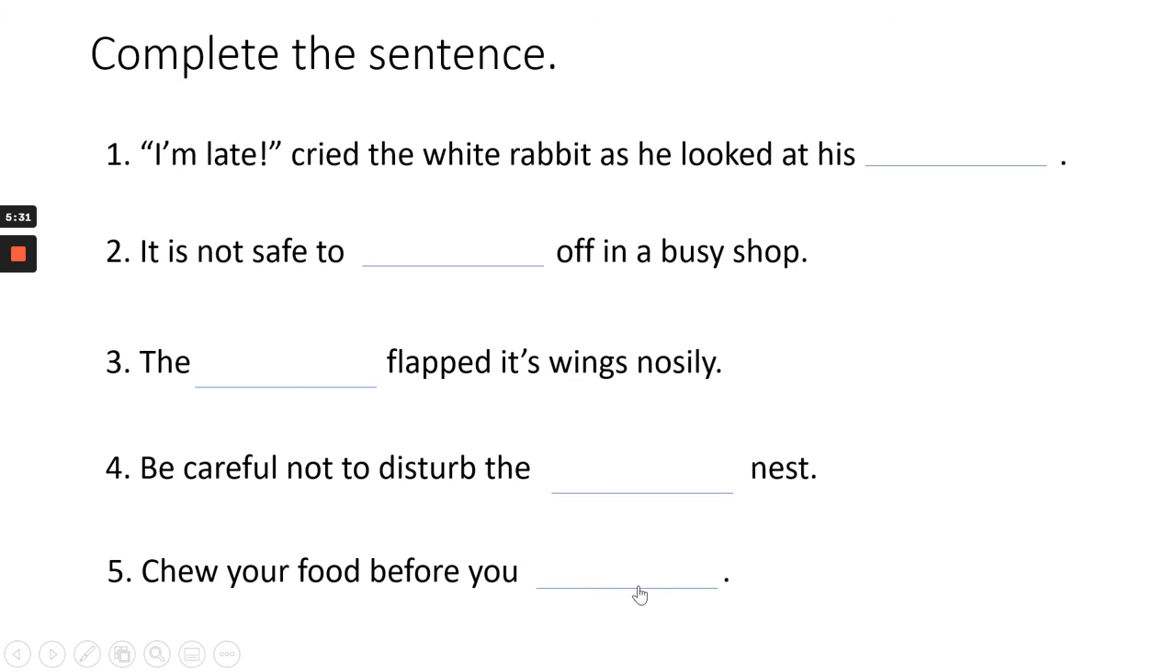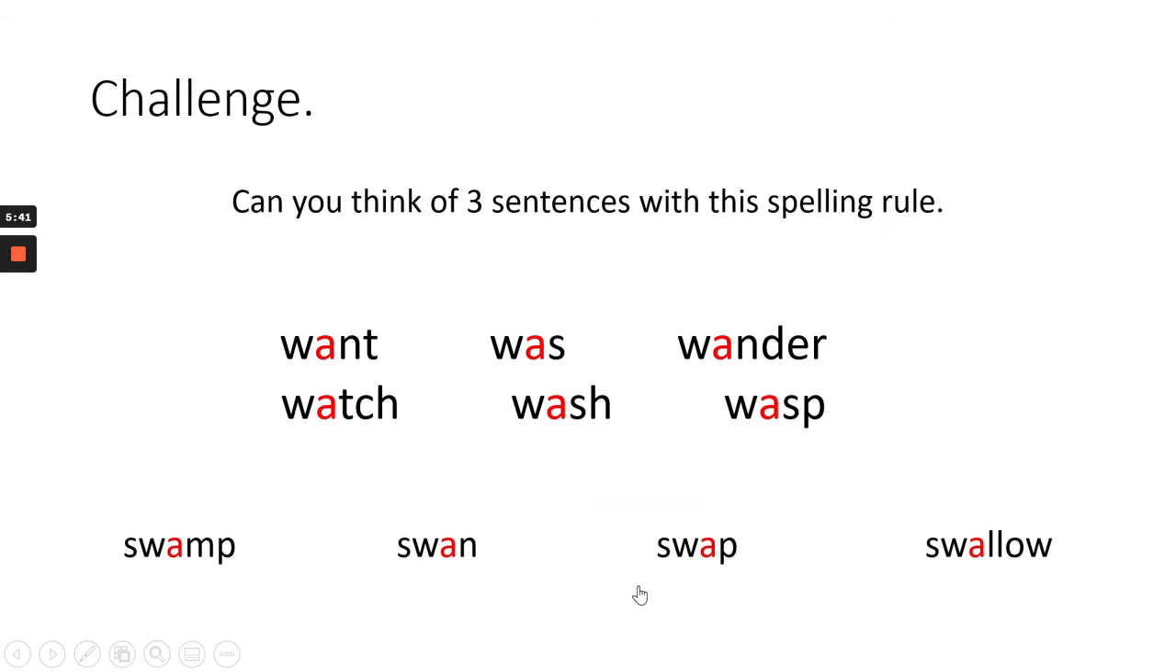So pause the video and complete the sentences for the missing words and apply our WA spelling rule for the O sound. Good luck. And here is a challenge question for when you finish those 5 sentences. Can you think of 3 sentences of your own with the spelling rule WA? Here are the words that we've looked at in the PowerPoint in this presentation. See if you can choose 3 of those words and make your own sentence with the WA spelling.